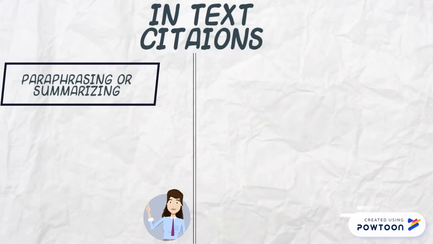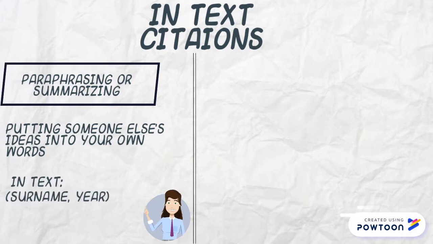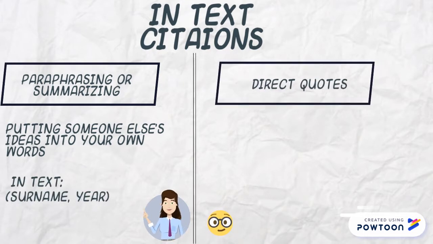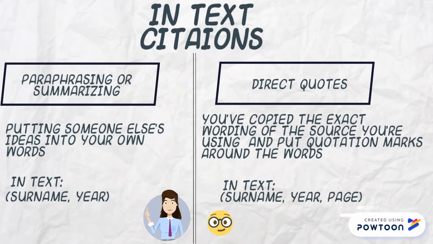Constructing your in-text citations will look a little bit different depending on whether you're paraphrasing or direct quoting. Paraphrasing means you've put someone else's ideas into your own words. A direct quote means you've copied the exact wording of the source you're using and put quotation marks around the words.